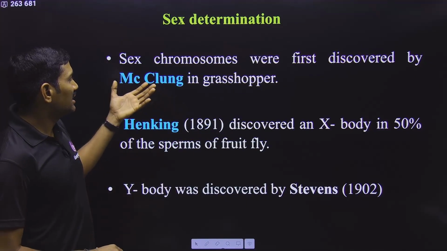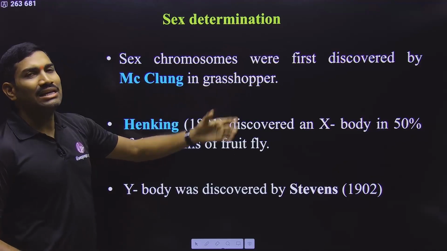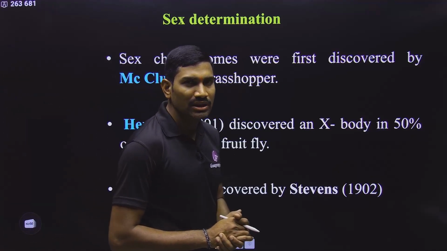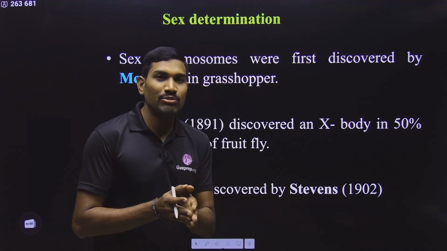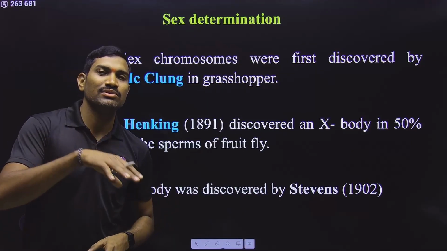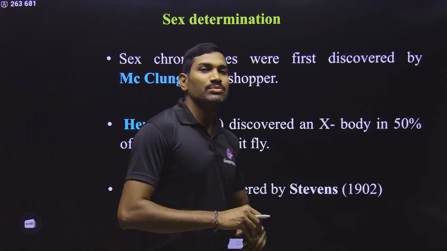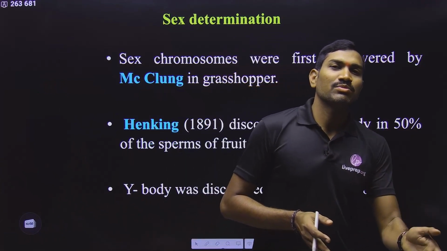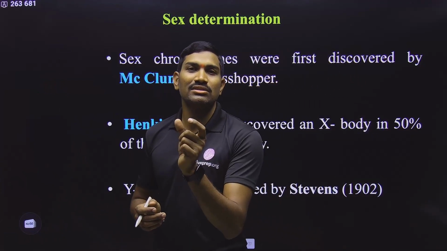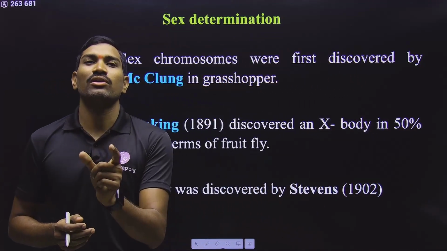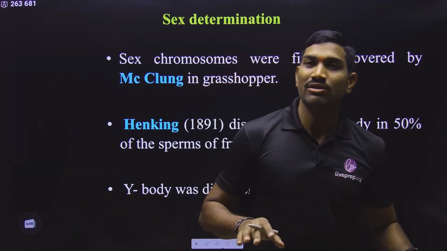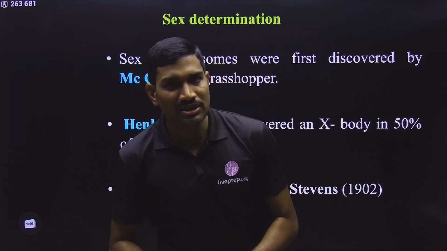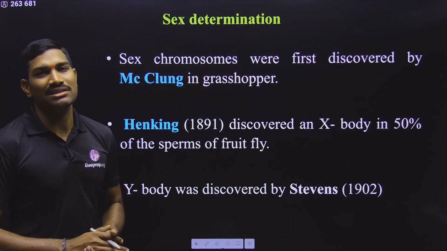Here initially they are talking about McClung. Mainly he observed in the insects. What he observed is during the gametogenesis, in that also specifically spermatogenesis, 50% of the sperm cells are carrying a particular structure called the X body, but the remaining 50% male gametes are not having that particular structure. Since the structure is present, he simply called this the X structure, that's it.